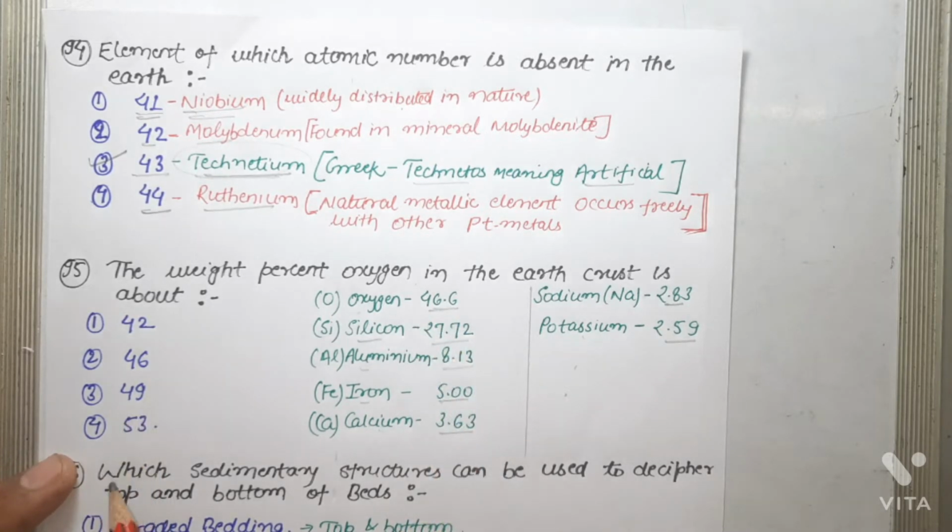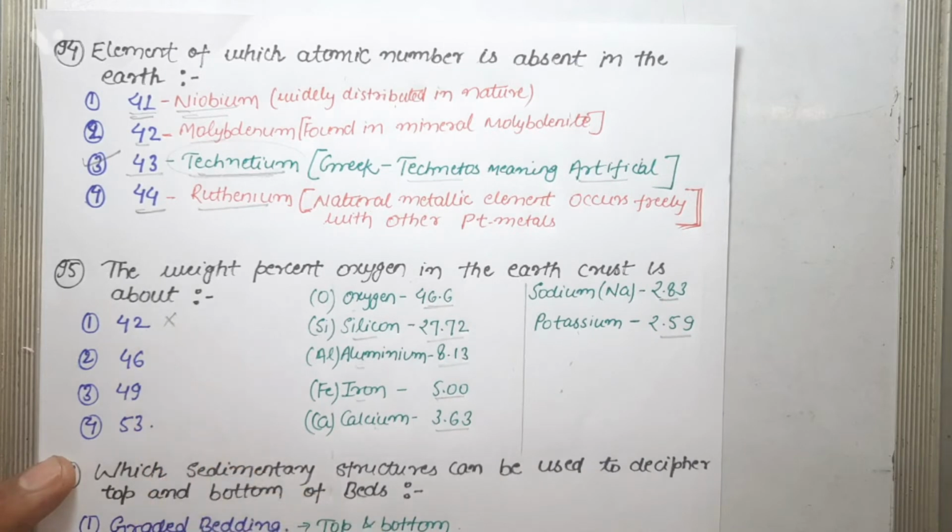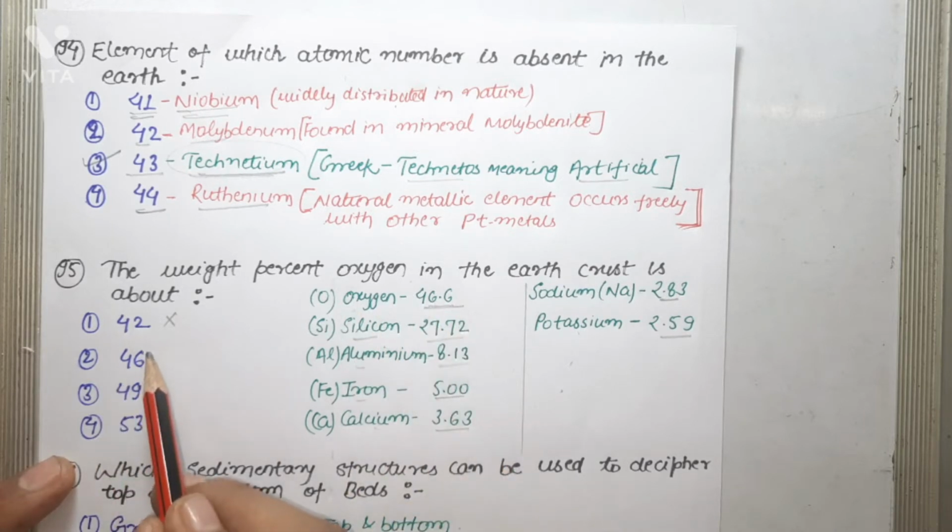So let us see the options. First one is 42, which is incorrect, totally incorrect. Second one is 46. This is approximately equal, that is oxygen percentage is 46.6. So yeah, this is the correct answer. 49 and 53 are again incorrect options.